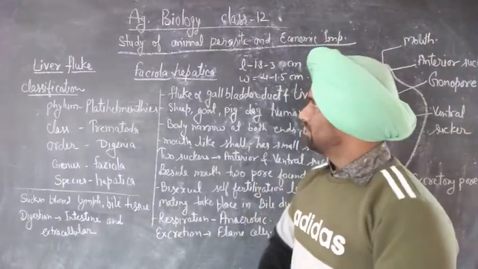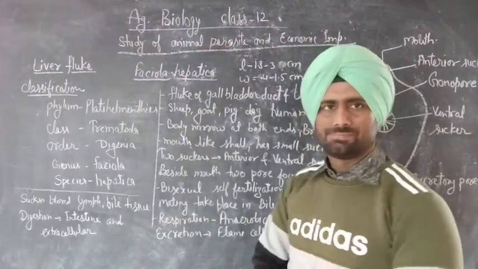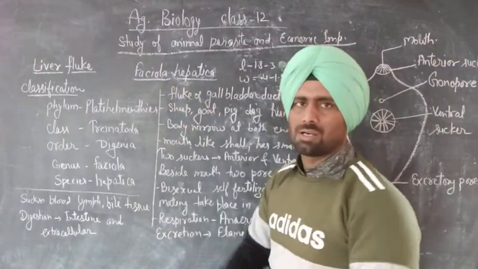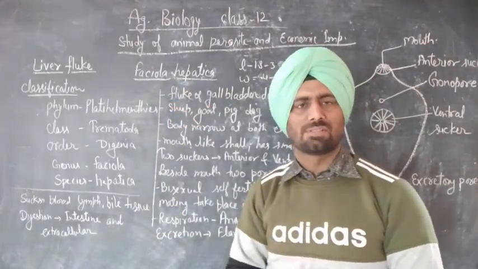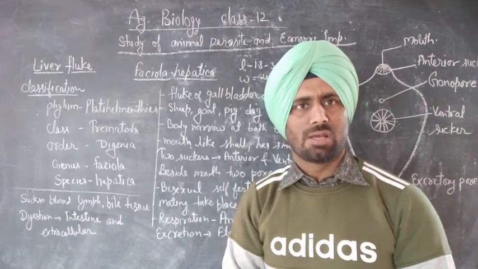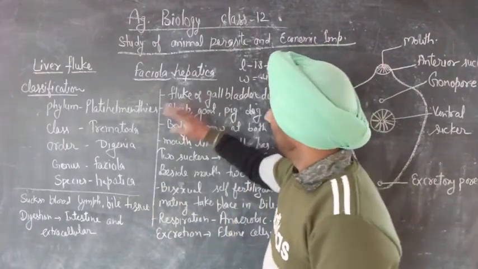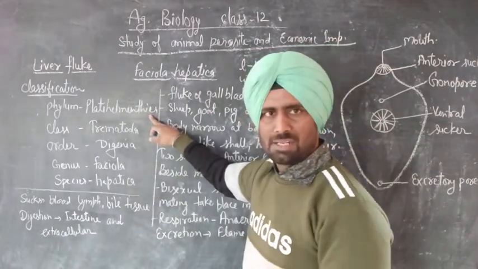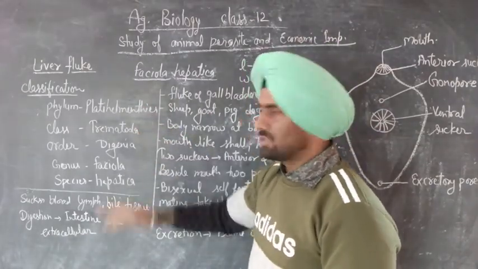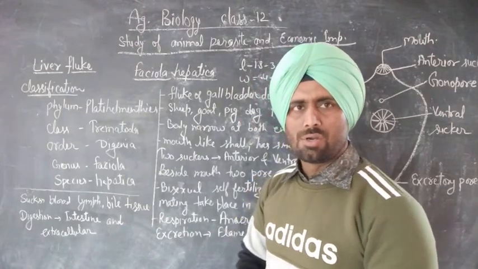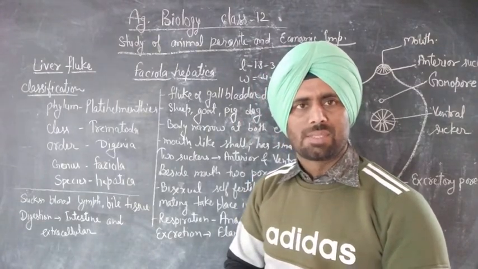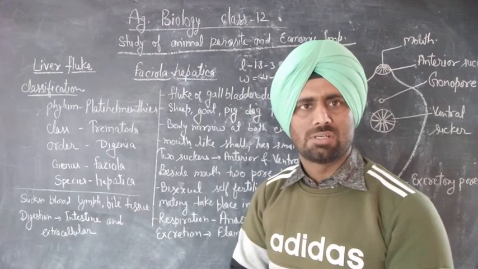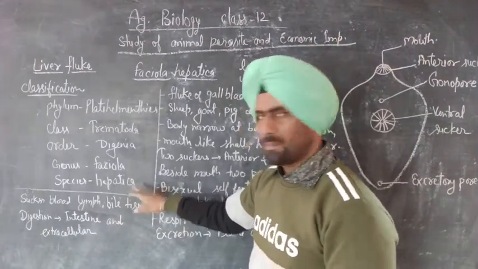Next animal is the liver fluke, and its scientific name is Fasciola hepatica. Its classification is phylum Platyhelminthes, class Trematoda, order Digenea, genus Fasciola, and species hepatica.